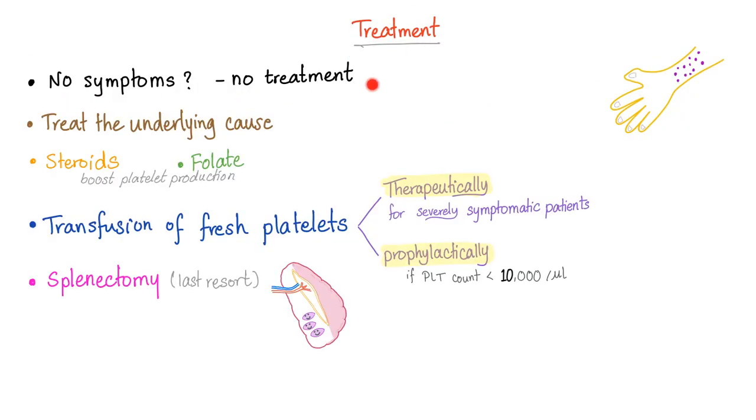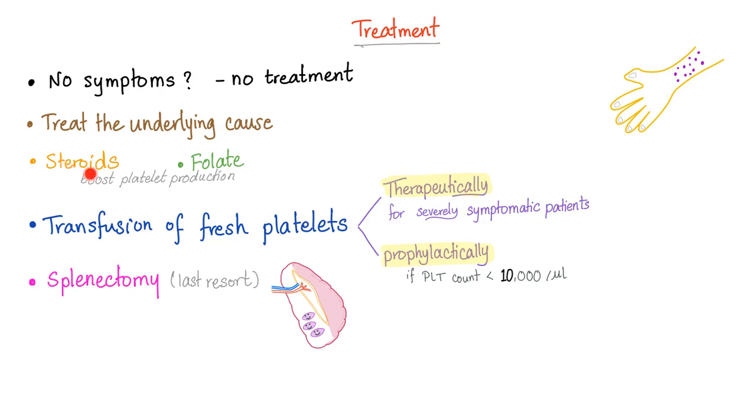Treatment. No symptoms, no treatment. But shouldn't we treat the patient just because they have low platelet count? Shut up. Hippocrates said, do no harm. Over-treatment is also bad. Under-treatment? Yeah, of course it's bad. Both of them are bad. Do no harm. If the patient is asymptomatic, don't waste resources and don't make the patient's life worse.